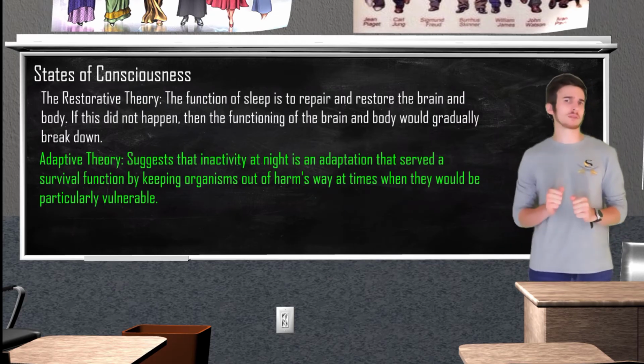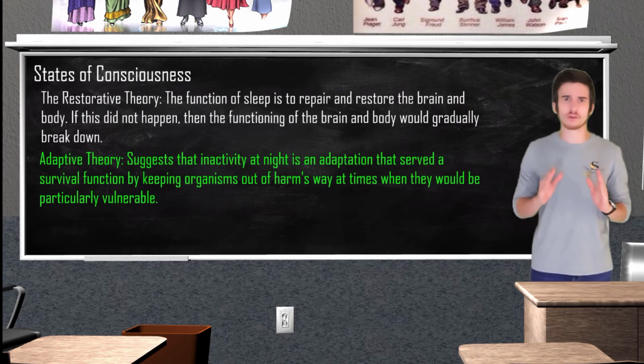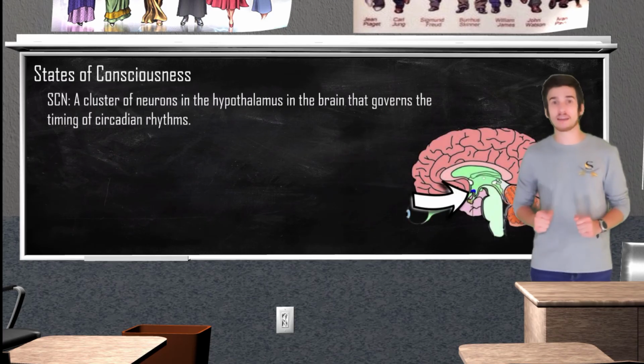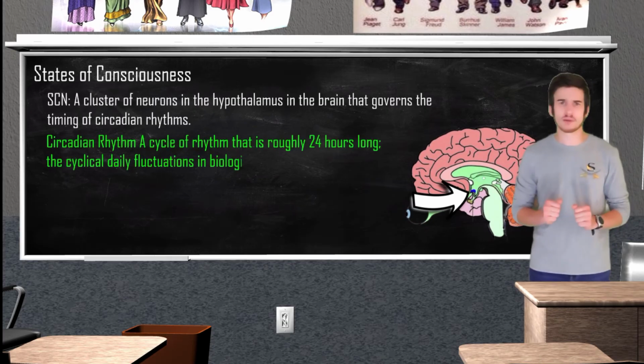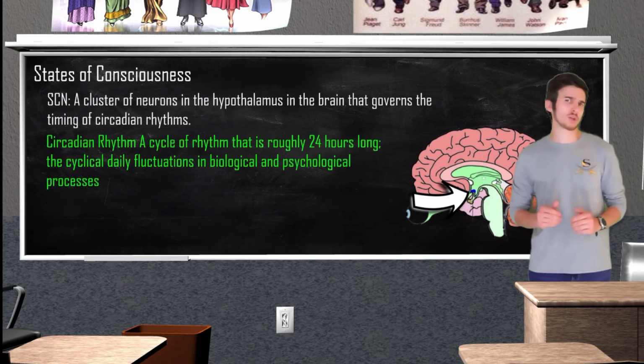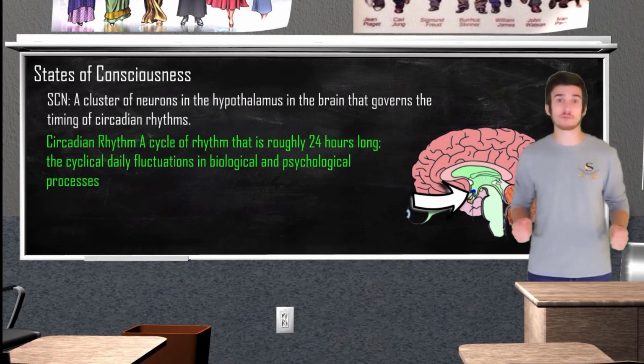In our brain, there is also a small bundle of nerves known as the suprachiasmatic nucleus, or the SCN for short. The SCN is located in our hypothalamus and is responsible for controlling our circadian rhythm. What is the circadian rhythm exactly? Well, I am glad you asked. The circadian rhythm is our own internal 24-hour biological clock that works as our sleep-wake cycle.